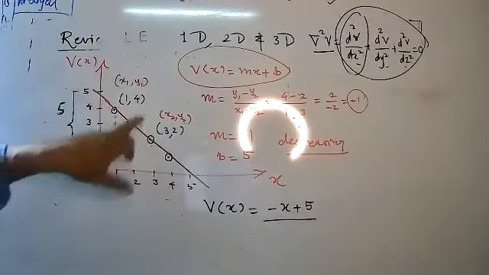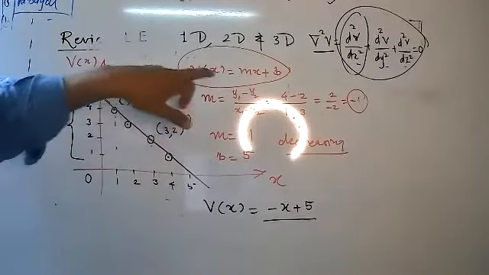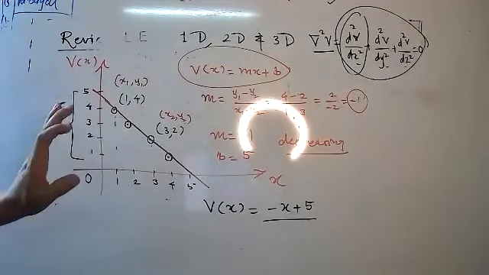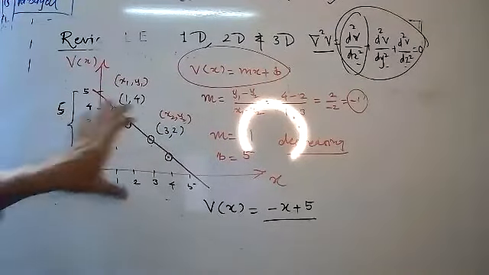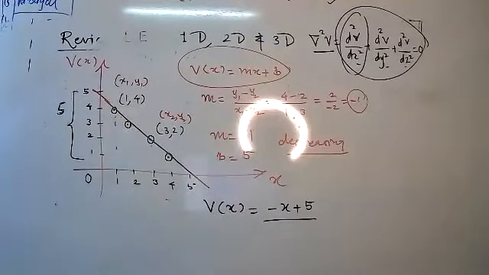You can take any point, but always draw a structure based on this equation mx plus b, show the value of m and rewrite your general solution, using any graph. Understood up to this level? Can I proceed to the next point?